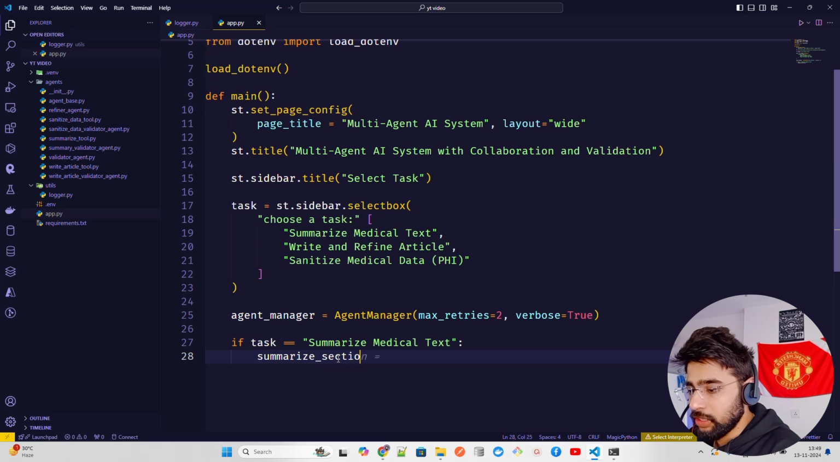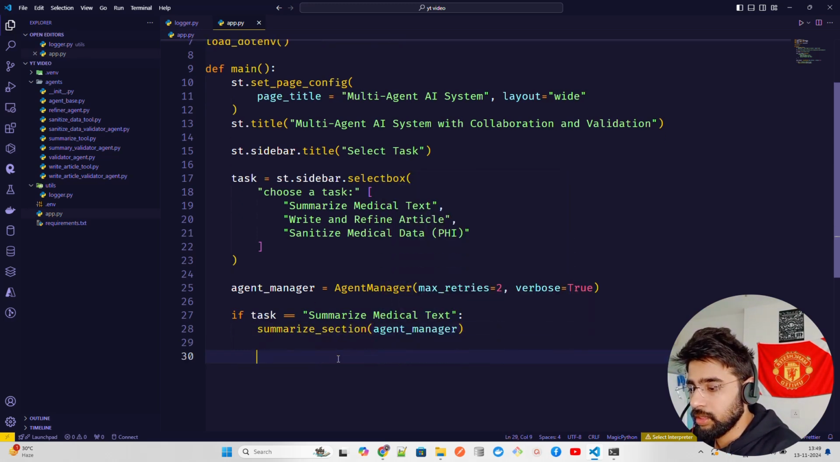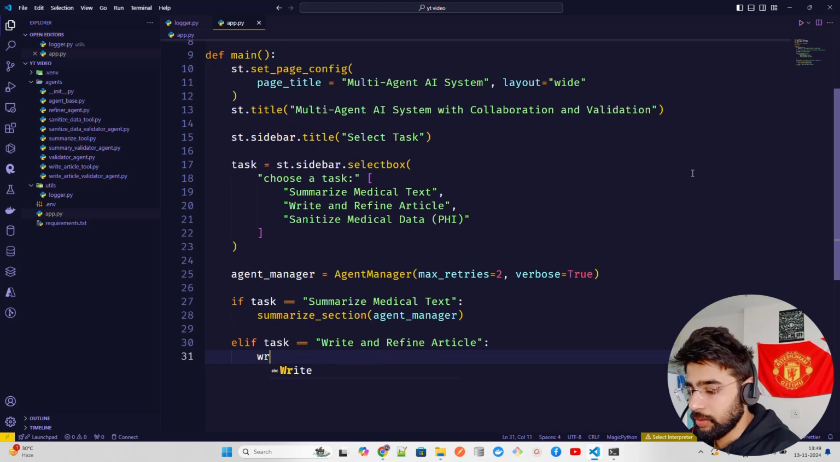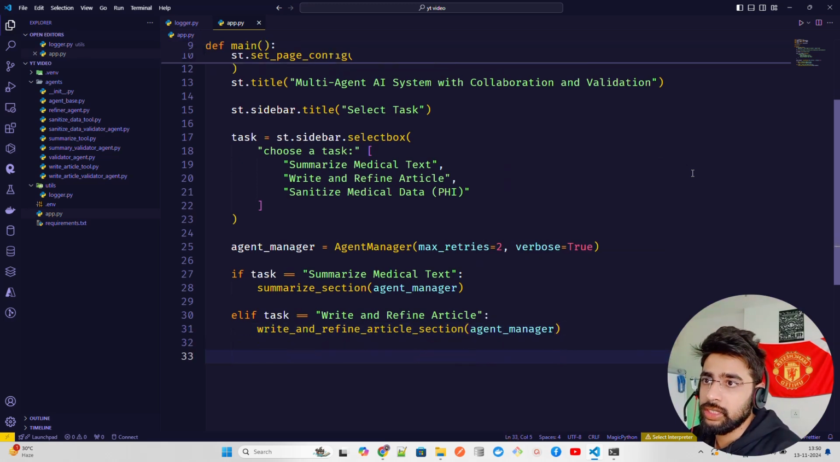I'm going to call it summarize section, and I'm going to pass agent manager. So this is my summarize section, agent manager. Now I'm going to have elif task write and refine article. Then here I'm going to have write and refine article section, and then I'm going to pass my agent manager. Elif task is done, right?